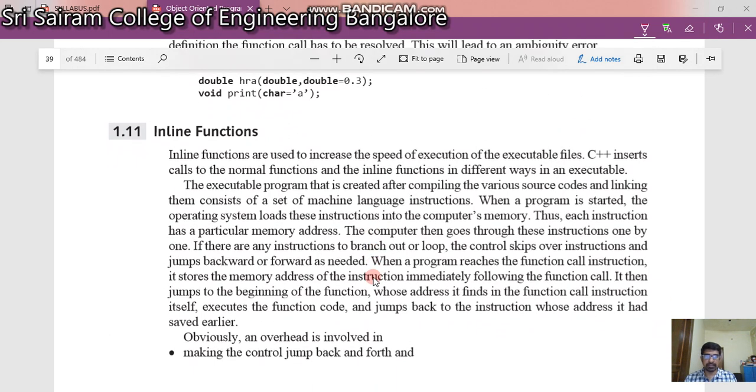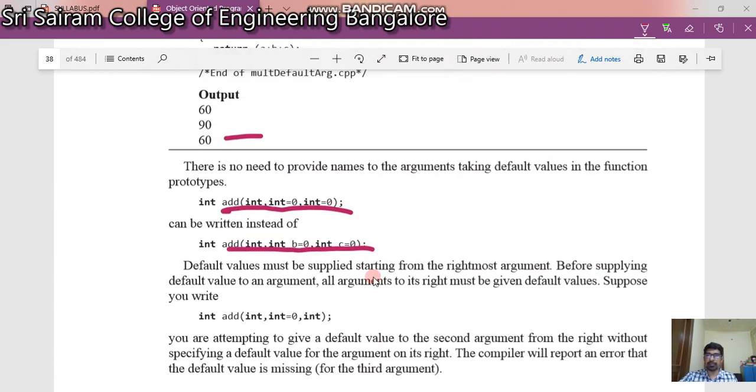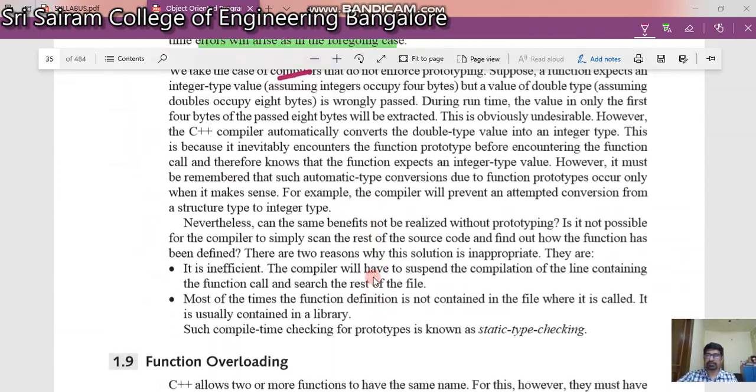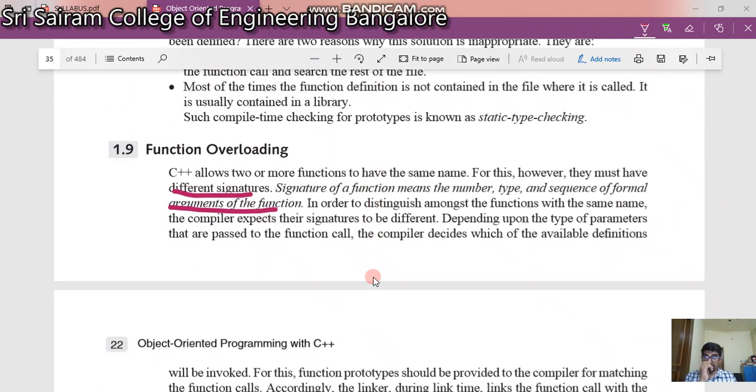So please remember what is function prototyping and function overloading. Function overloading helps us with this.